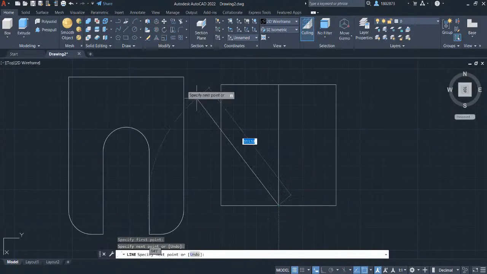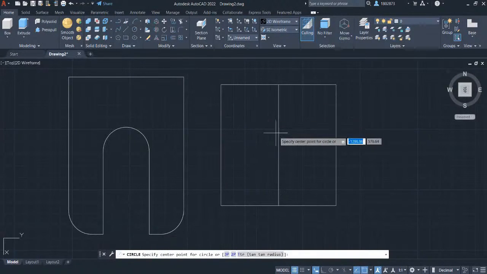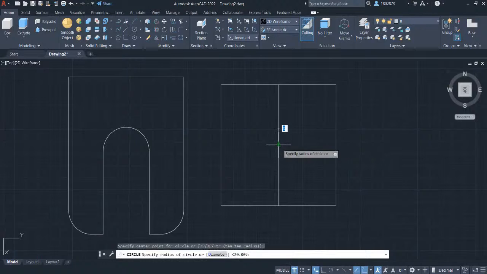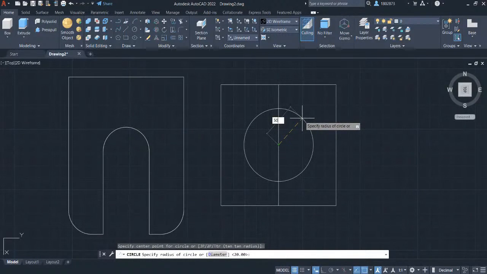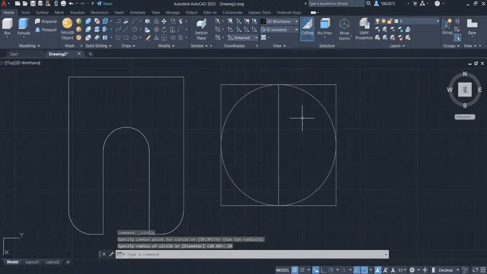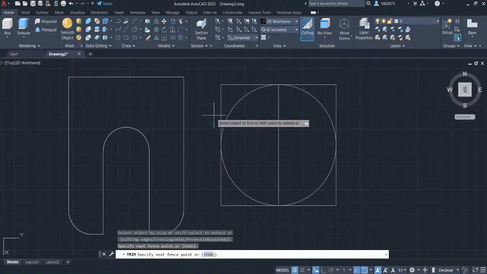Grab the circle in the draw panel and left click to this midpoint. Let's define the radius to be 50 and press enter. Let's trim out the lines which are not included in our sketch. Grab the trim command in the modify panel and trim out the lines.